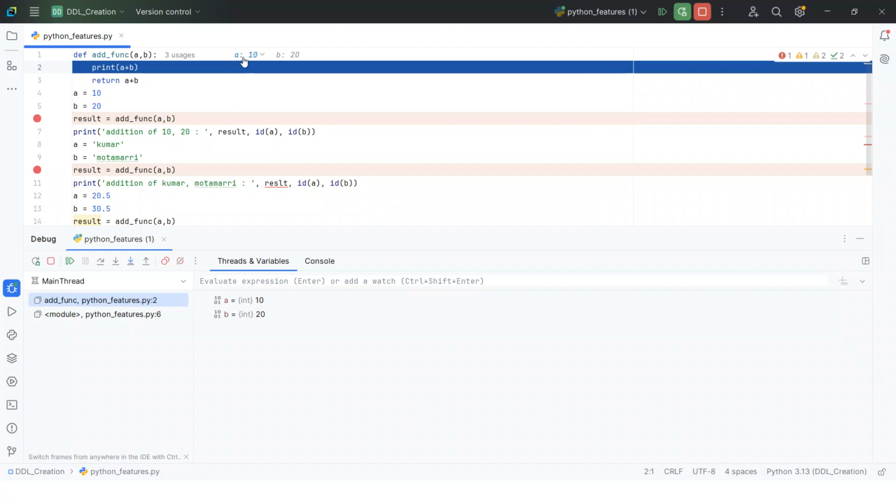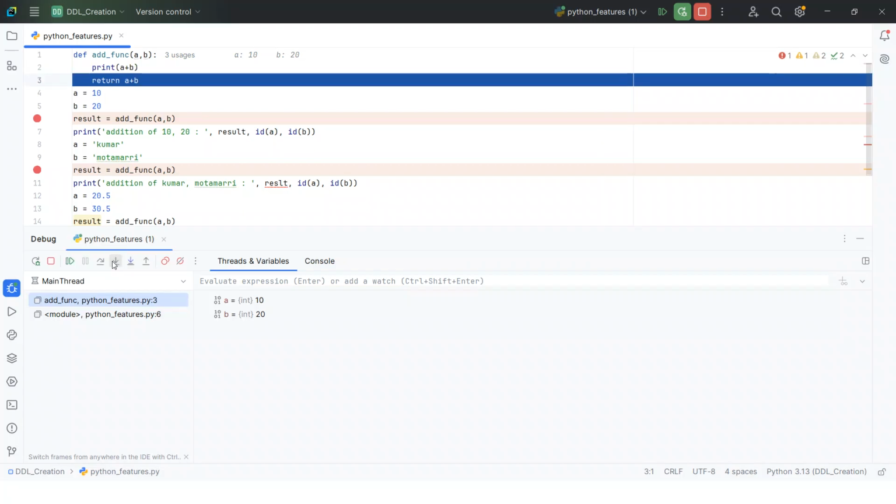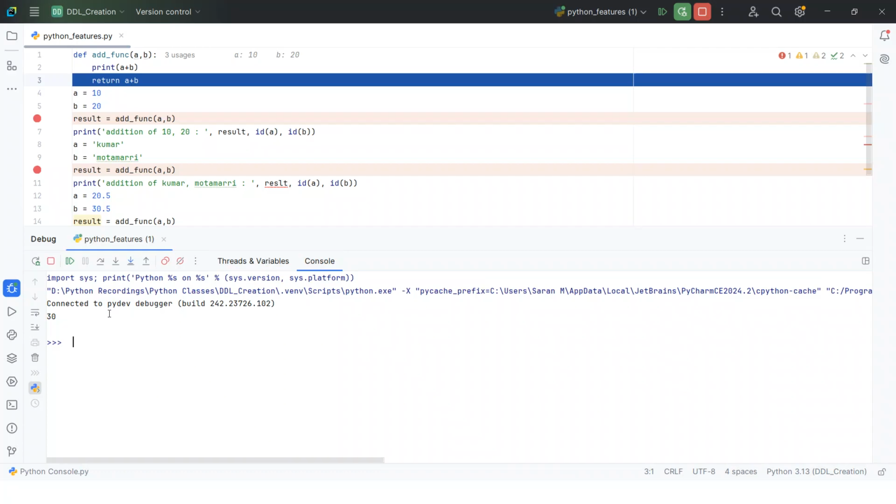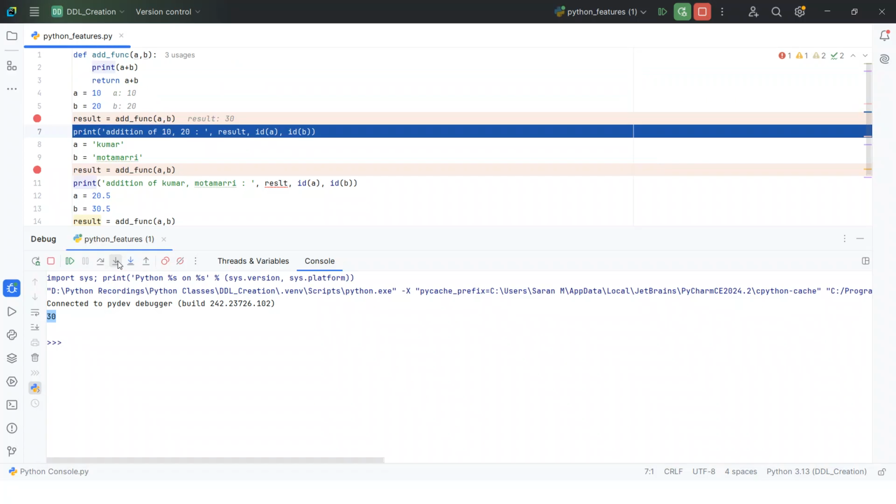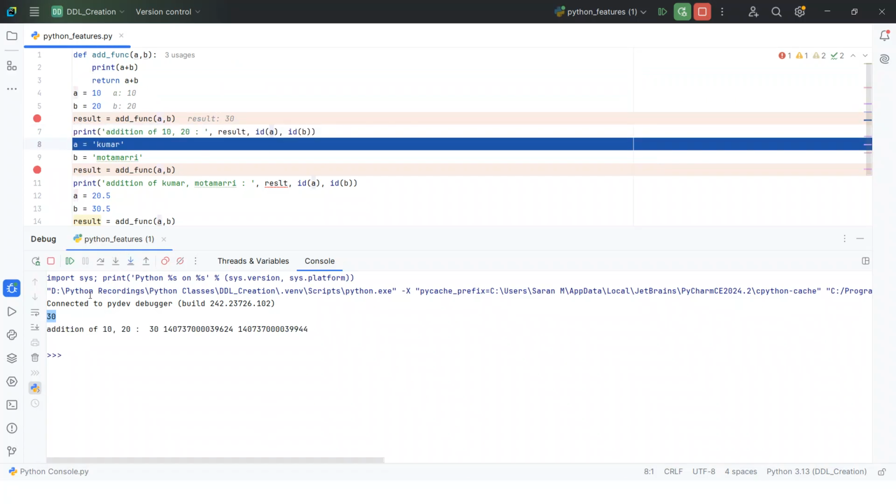Here in the add function, a is equal to 10 and b is equal to 20, line by line it comes. After that it goes to the next line, print 30. If I go to the console, you will see the print 30, and after that it returns the statement and it goes to the next line, addition of 10 comma 20.